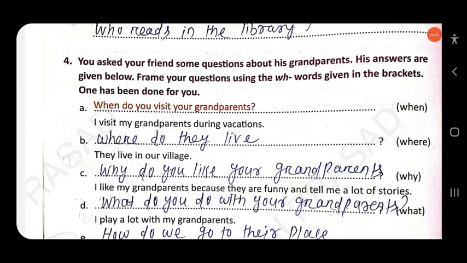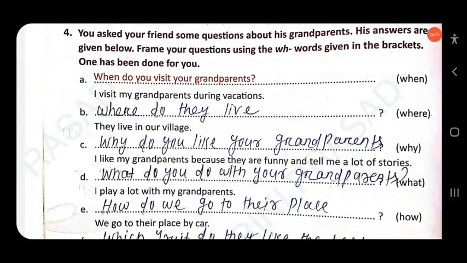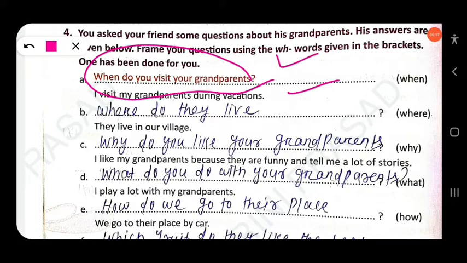One has been done for you. Okay, so here, when do you visit your grandparents? That means your answers are already provided. You have to frame questions. So here, I visit my grandparents during vacation. So here, when do you visit your grandparents? The answer is already given.